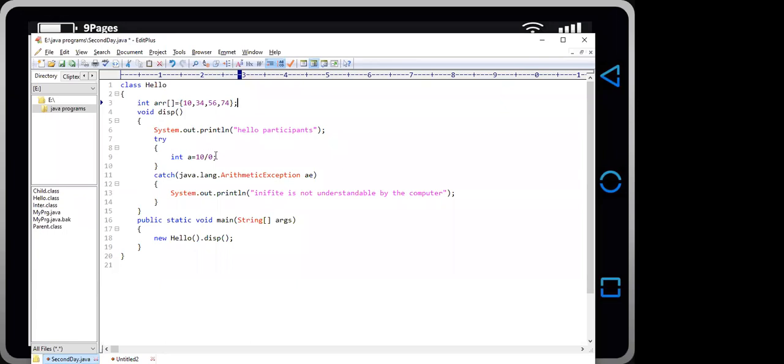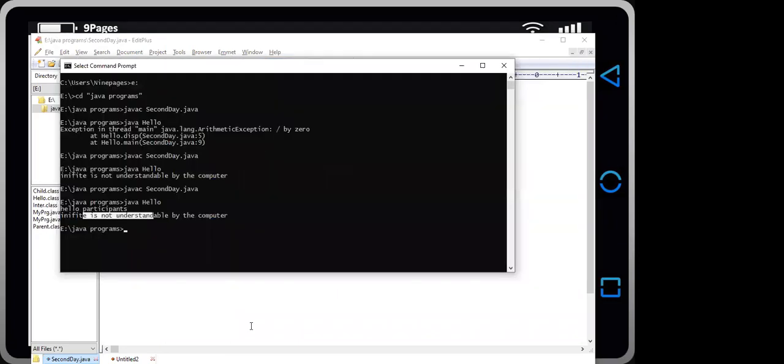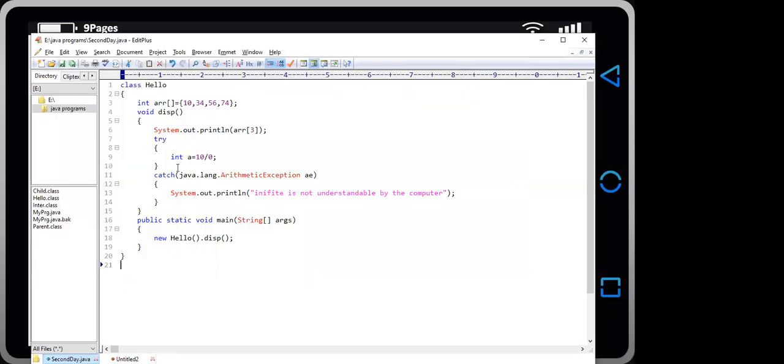Okay, and if we want to print a particular element at index 3 inside the array, then we write the statement, and when we compile, we get the value 74, which is present at index 3 inside the array.